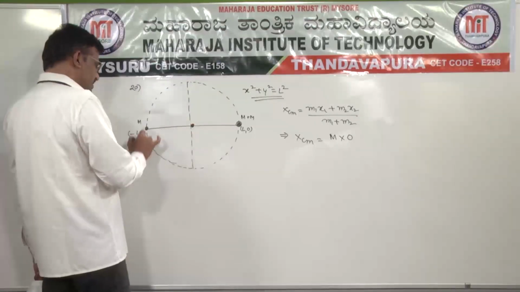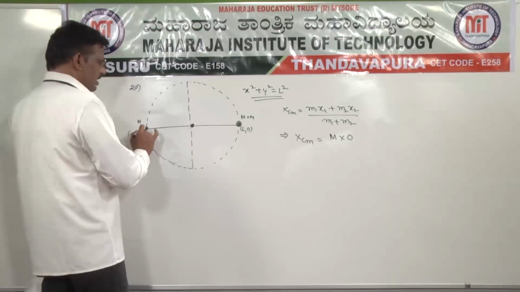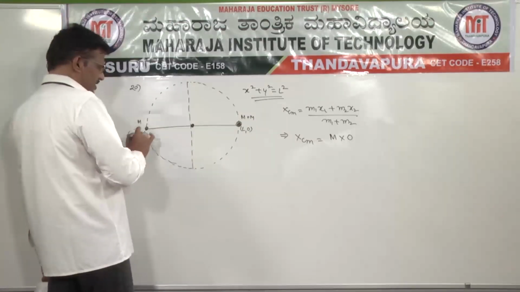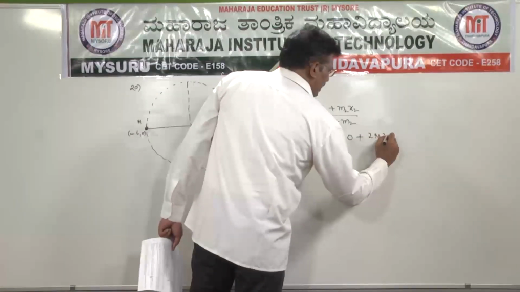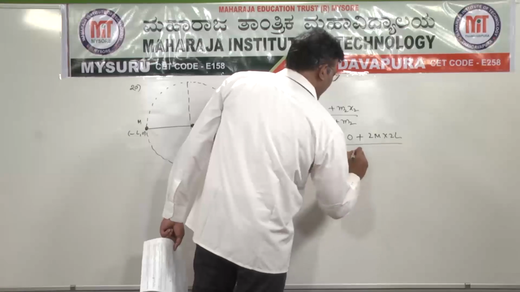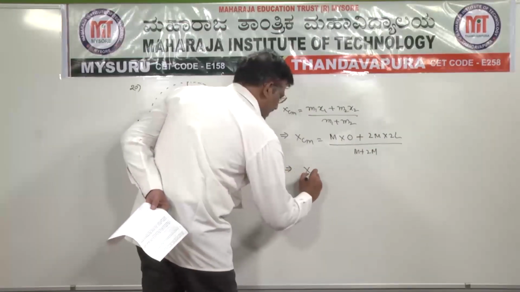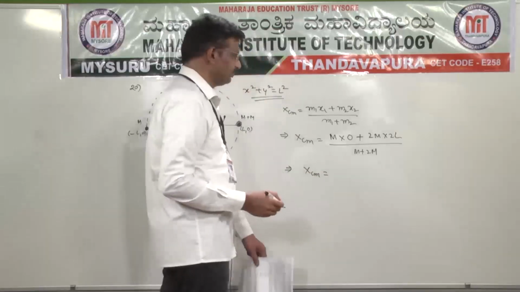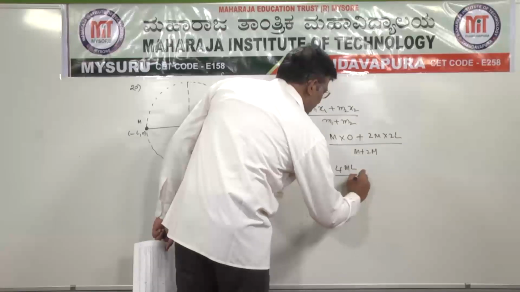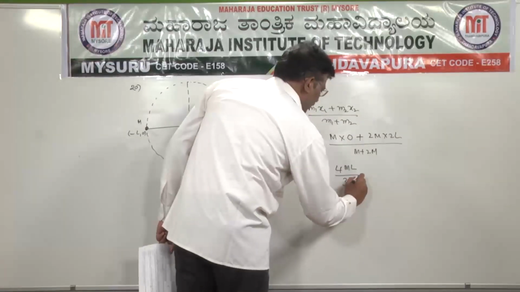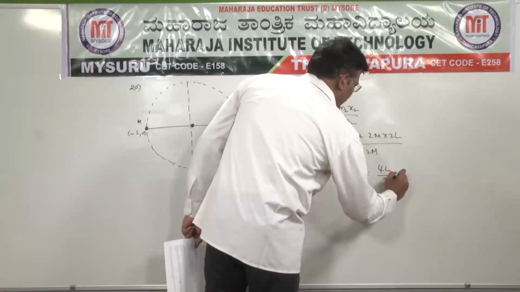The first point is assumed as the origin, and the second 2M are at a distance of L plus L, 2L. So plus 2M into 2L divided by M plus 2M. So xcm is equal to 4ML divided by 3M. M cancels, so that is equal to 4L divided by 3.